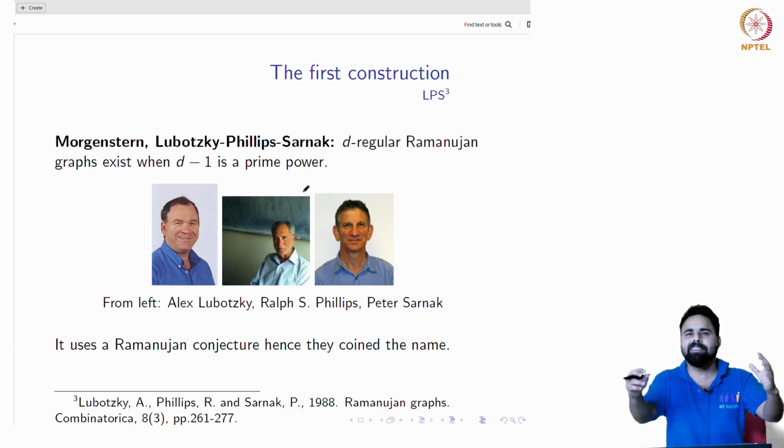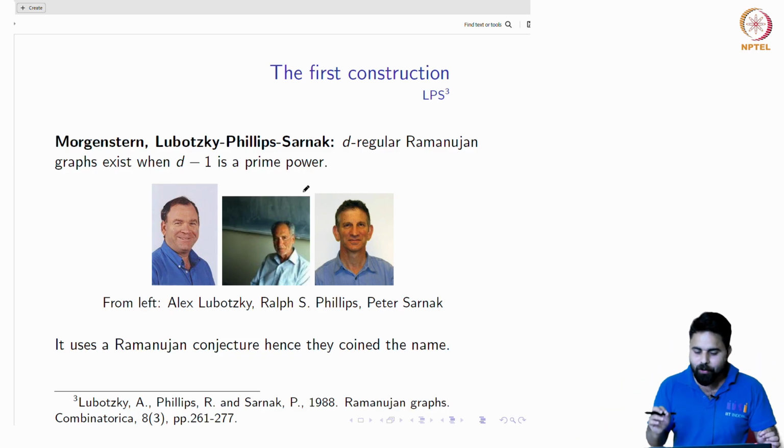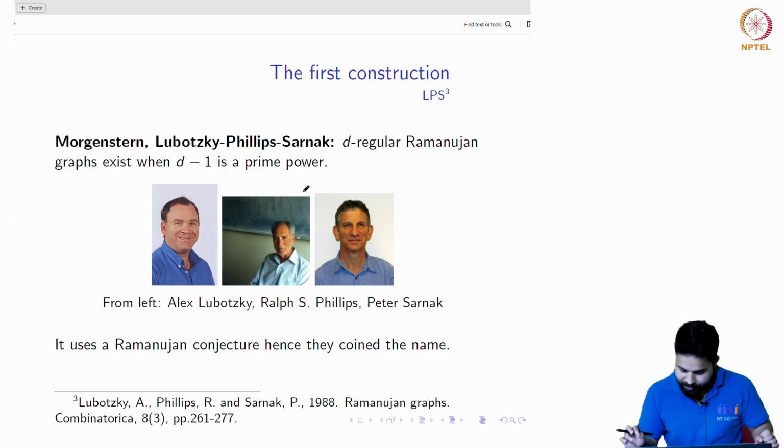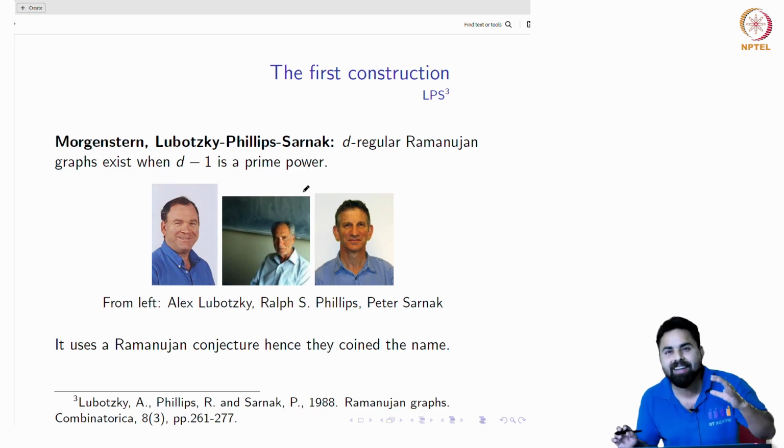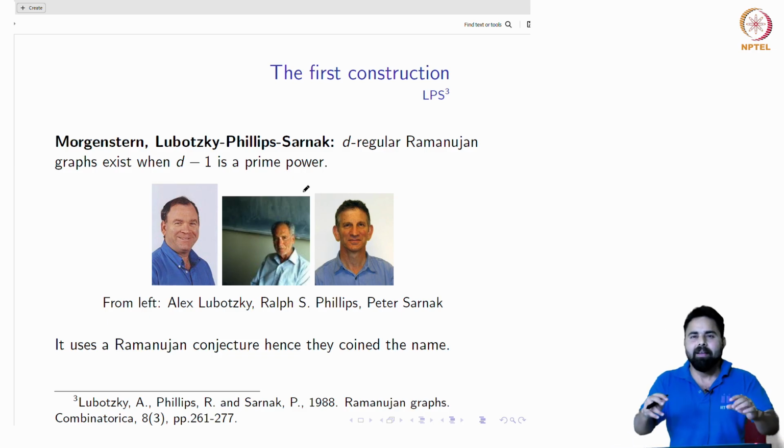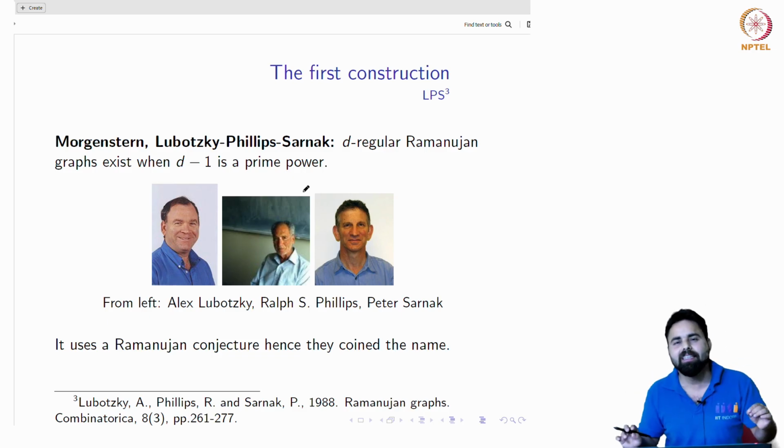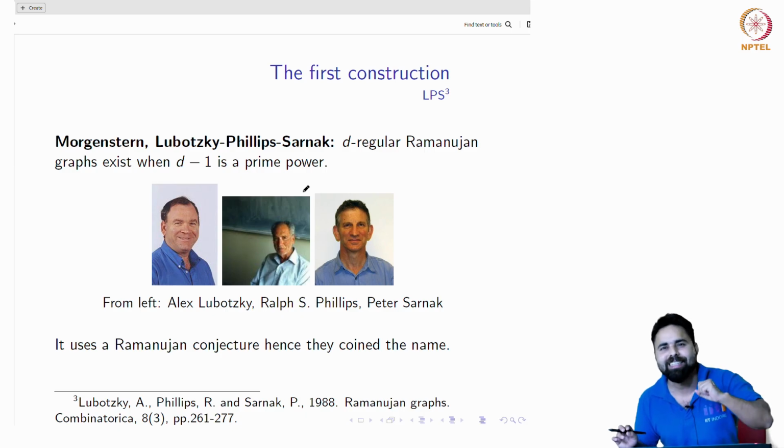The first construction was given by Lubotsky, Phillips and Sarnak in 1988, and we call this the LPS construction. They proved that there exist D-regular Ramanujan graphs when D minus 1 is a prime number, and in order to construct such graphs, they made use of the conjecture given by Ramanujan, now known as the Ramanujan-Petersson conjecture. In honor of Ramanujan, they named these graphs Ramanujan graphs.